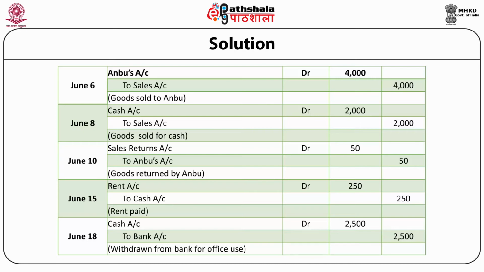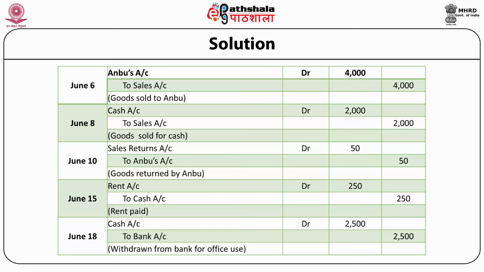June 10. Sales returns account debit rupees 50 to Anbu's account rupees 50. Summary: goods returned by Anbu. June 15. Rent account debit rupees 250 to cash account rupees 250. Summary: rent paid.